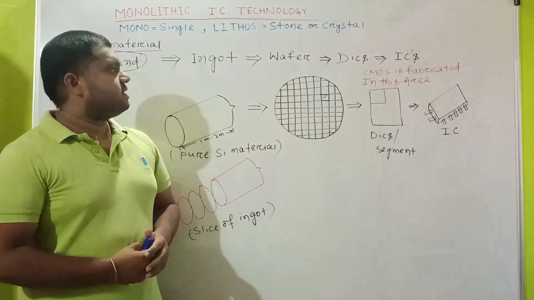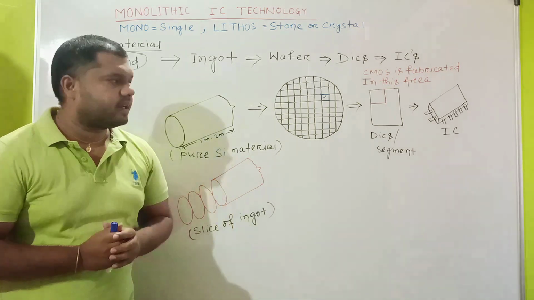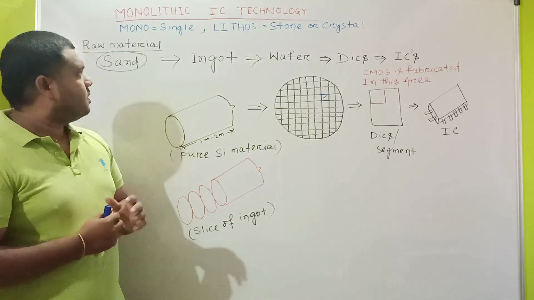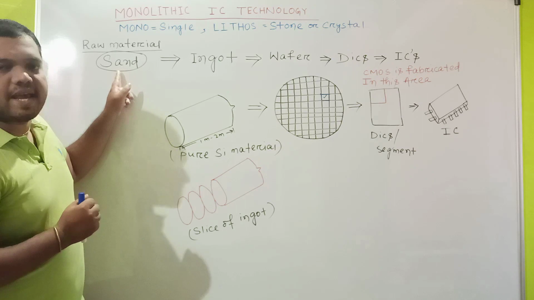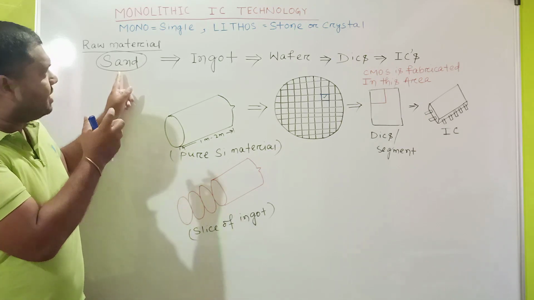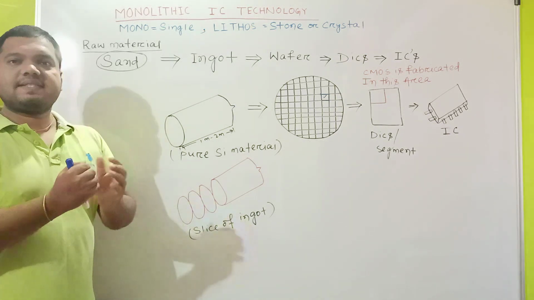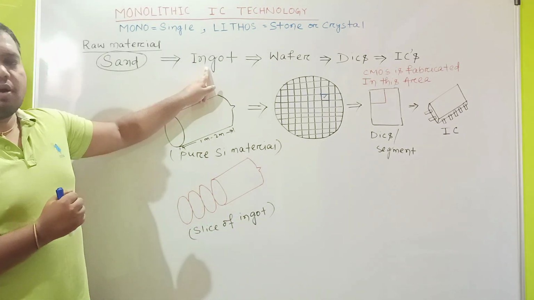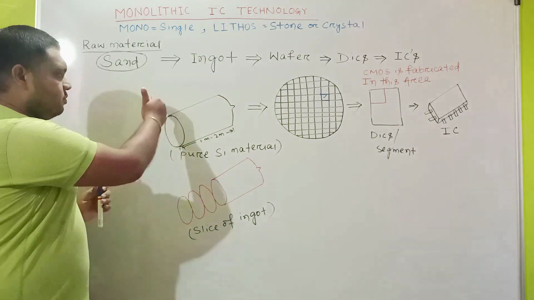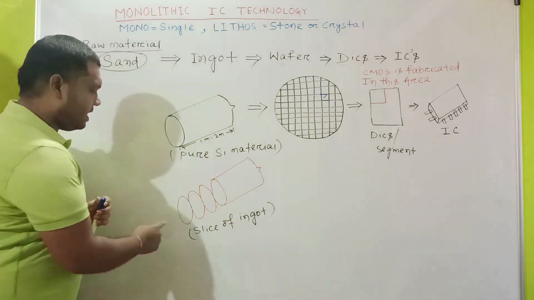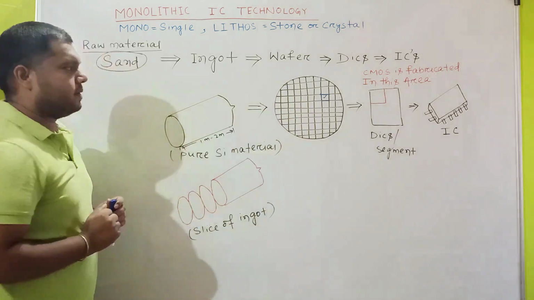The question is, what is a wafer, or how do we get from raw material to an integrated circuit or chip? The raw material which is plentifully available on earth is nothing but sand. From sand we extract the silicon material. If we purify the silicon material, we get an ingot. This is the structure of an ingot. If we slice this ingot like this, it is called a wafer. This is the top view of the wafer.